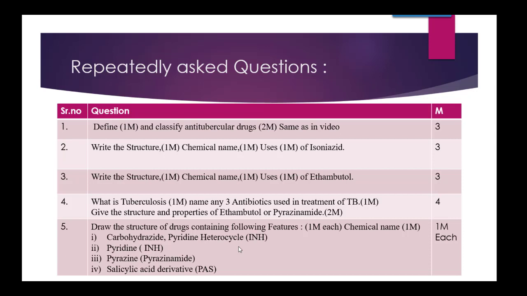Then PAS. PAS is para-aminosalicylic acid. The name itself tells you that it's a derivative of salicylic acid. So in this way a question can also be asked: draw the structure of any one drug which is a salicylic acid derivative, or draw the structure of any two drugs which are salicylic acid derivatives. Structure will carry 1 mark each and the chemical name 1 mark each if it is asked along with the structure. If the chemical name is not asked, then only the structure will carry 1 mark.